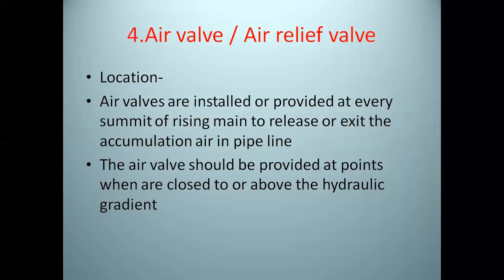When air is accumulated in the pipeline, then this air is released by using this air relief valve.